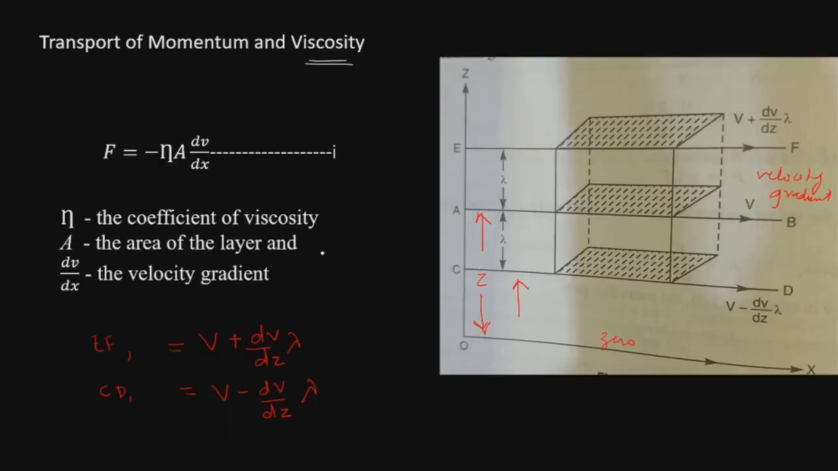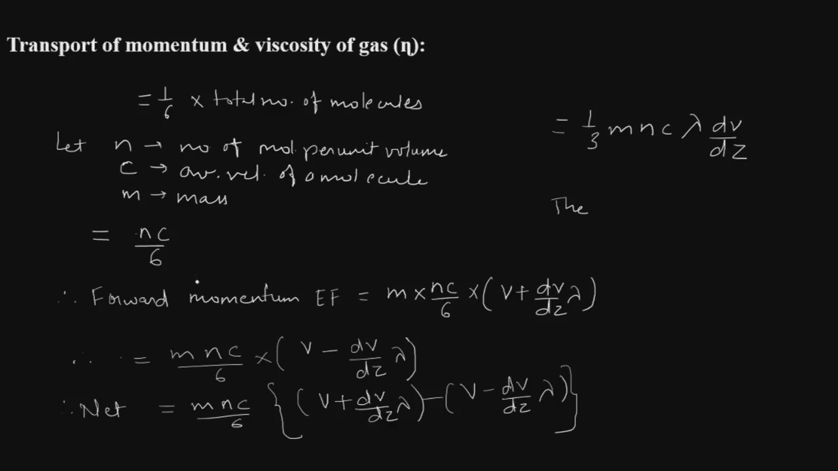So we'll see this figure again. The number of molecules which are passing downward from the layer EF to the layer CD through the layer AB per unit area will be equal to nc by 6, and therefore the forward momentum which is lost per unit area per second by the layer EF will be equal to m into nc by 6 into V plus dV by dz into lambda.